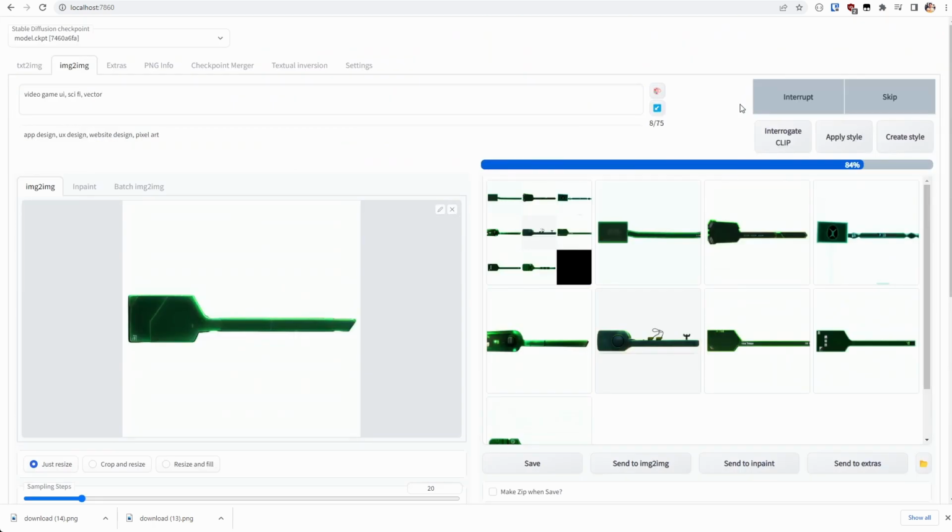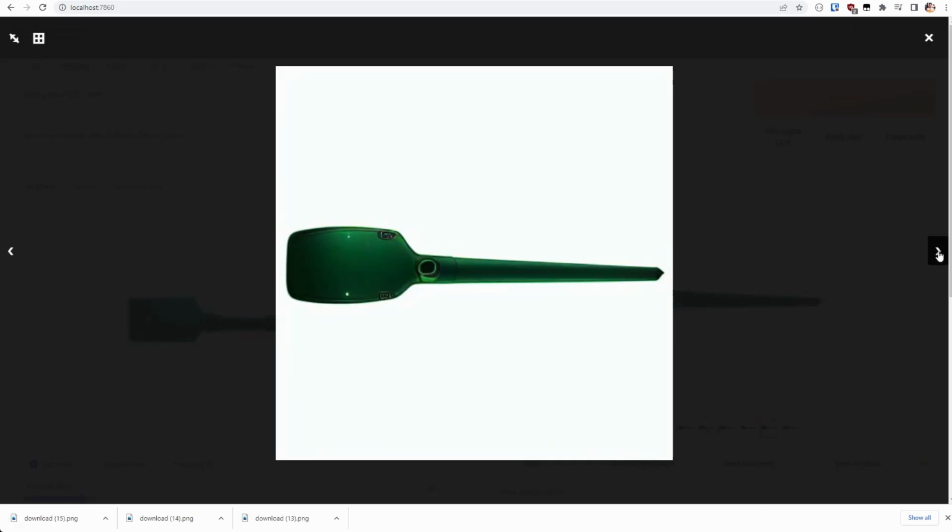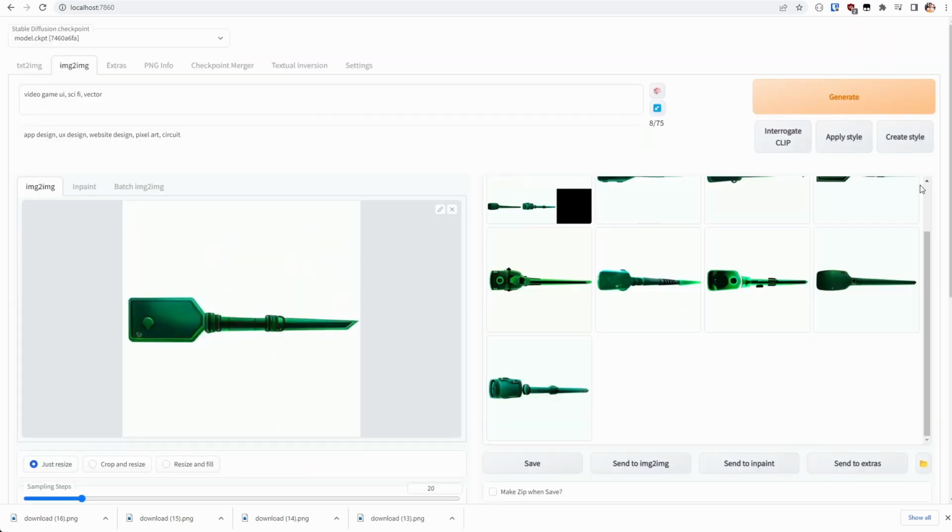So in this case, I added things like a circuit board to the list of negative prompts. You'll see I also added things like app design, web design, and other things to the negative prompt as well.